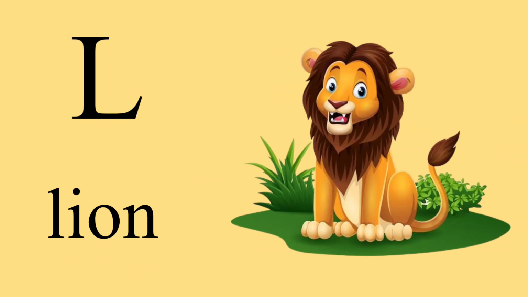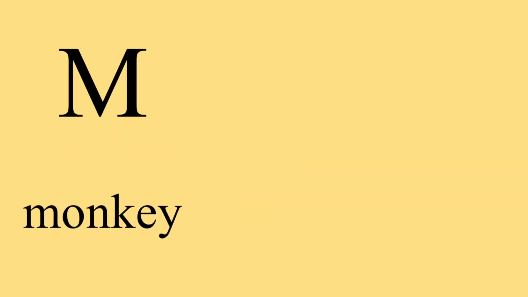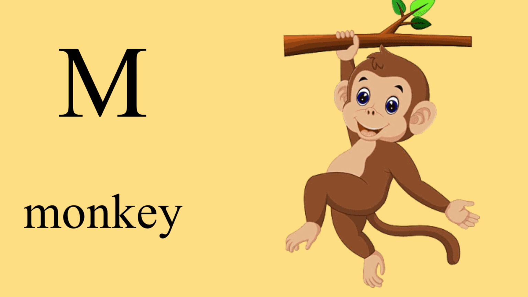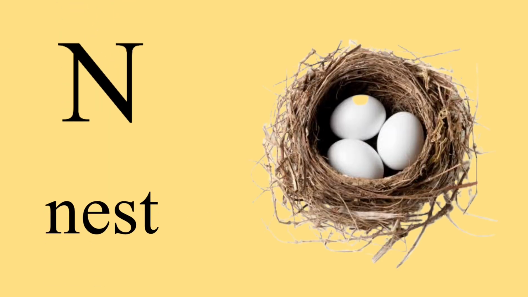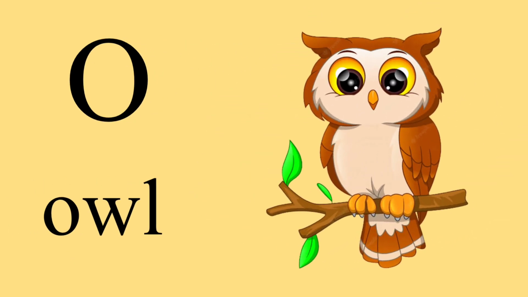L is for lion, lion. M is for monkey, monkey. N is for nest, nest. O is for owl, owl.